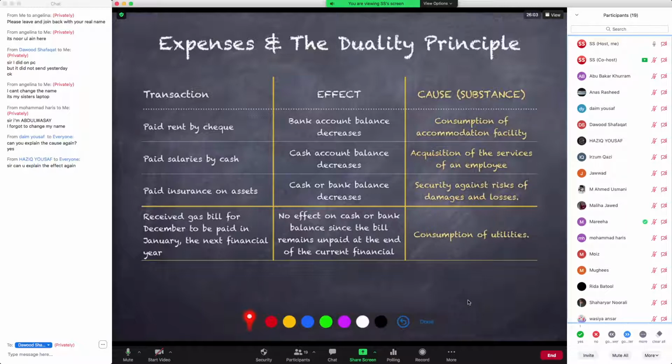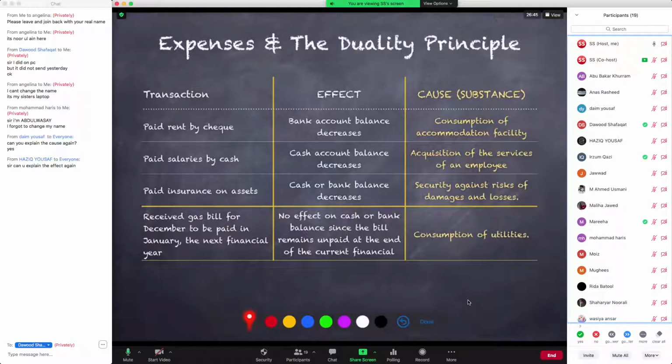Hazik, I'm explaining the same thing. Do you understand the transaction, that you receive the gas bill for the month of December, which is going to be paid in the month of January, which falls in the next financial period? So by the end of the month of December, when we prepare our income statements and so on, this gas bill is not reflected in your books, because you haven't paid any cash or cheques. So that is why the effect is that there is no effect on the cash or bank balance, since the bill remains unpaid at the end of the current financial year. Do you agree with this, that we have not paid this yet, and if we have not paid it, then there is no effect on your cash or bank? Do you agree with this, Hazik? Right?